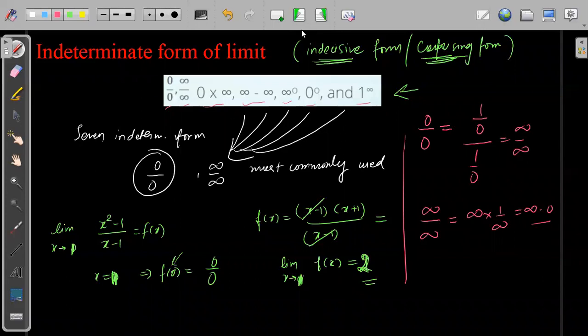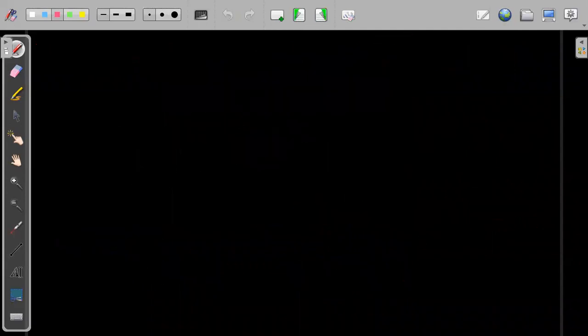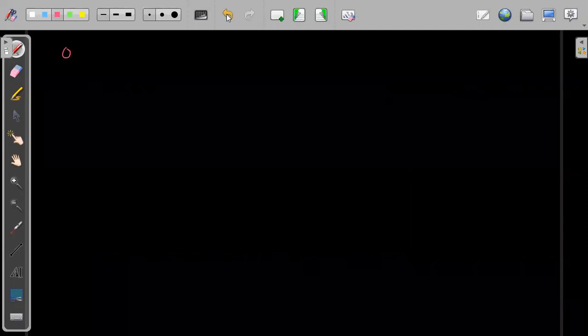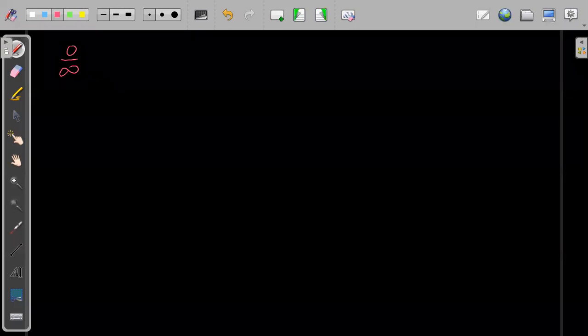Understood? Fine. Okay. Now see, these were indeterminate forms. Now if you see some forms like 0, or some forms like 0 by infinity, what do you think? Is this an indeterminate form, or will this have a particular value? What should be the value? Think about it.